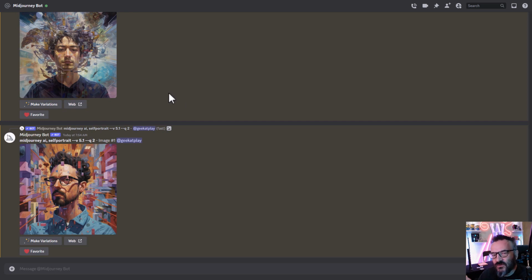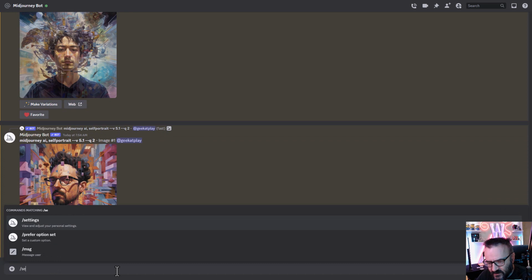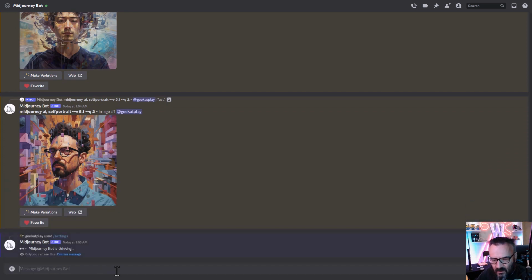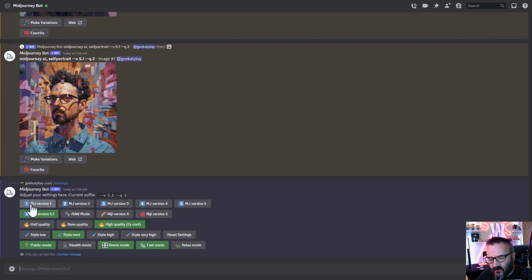Now, like in version 4, you can still use shorter, more coherent strings, but if you type stylize raw, then you can use your original 5.0 version. So let's see what's going on. First, to access, we need to type settings. And you notice in the settings, you have versions 1, 2, 3, so all previous versions, and on the bottom, add version 5. Also notice right here you have your raw mode, which is clickable as a button.